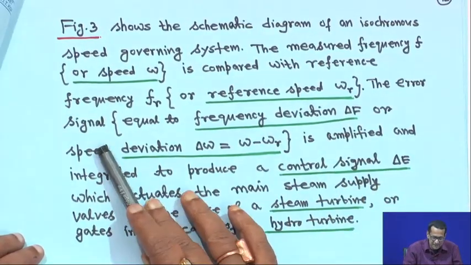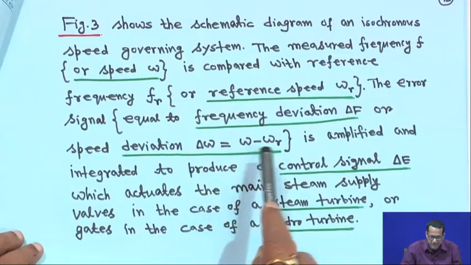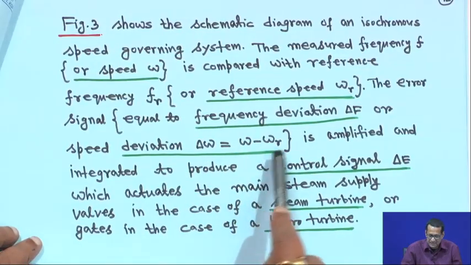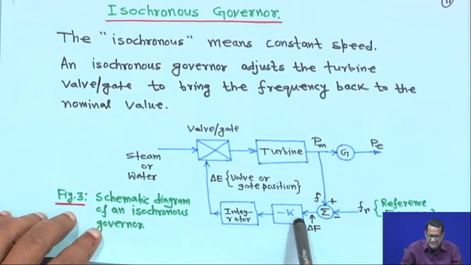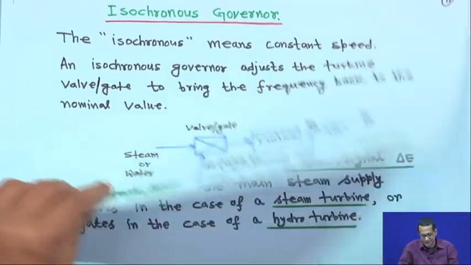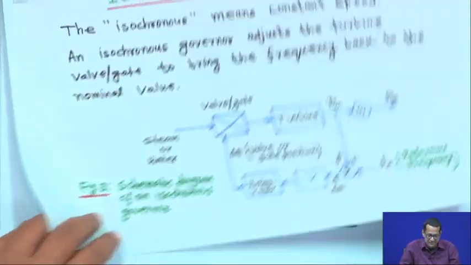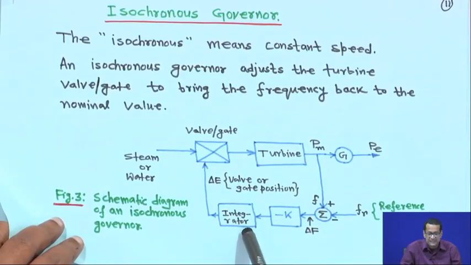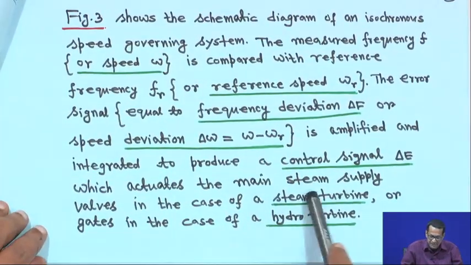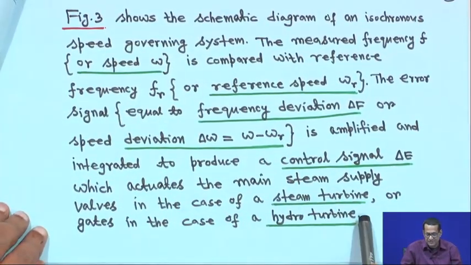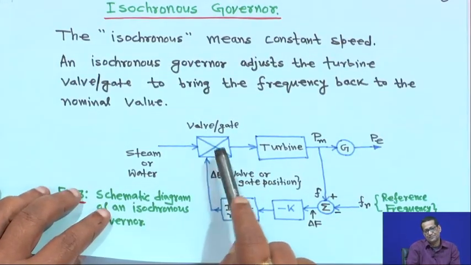The error signal, equal to the frequency deviation delta f or speed deviation delta omega, which is omega minus omega r, is amplified and integrated to produce a control signal delta E. This actuates the main steam supply valves in the case of a steam turbine, or gates in the case of a hydro turbine.